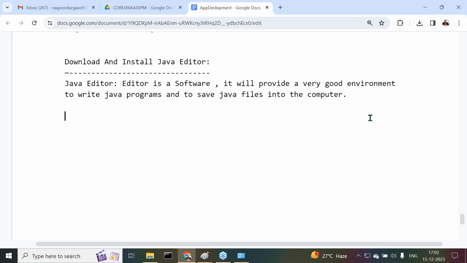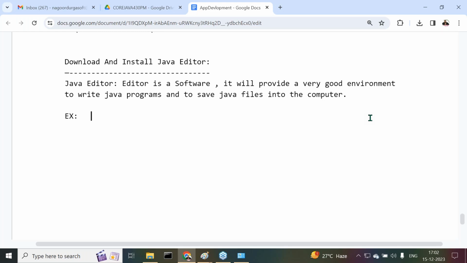The same thing here, we are going to understand the same point. An editor is a software which will provide a very good environment to write Java programs and save Java files into the computer. That's it, not more than that. What various editors are available outside?